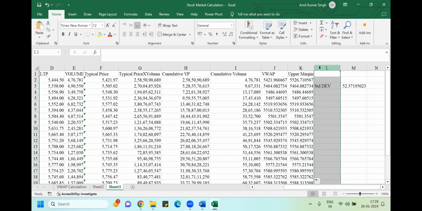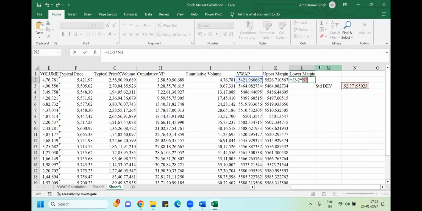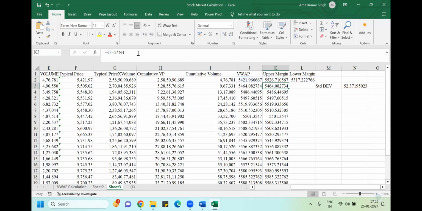Then you can find the lower margin, like a Bollinger band only. The lower margin would be your VAP minus two times your standard deviation. One point to be noted here: this would be constant, so fix this with the F4 key.